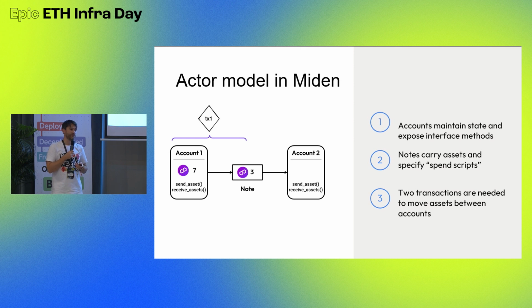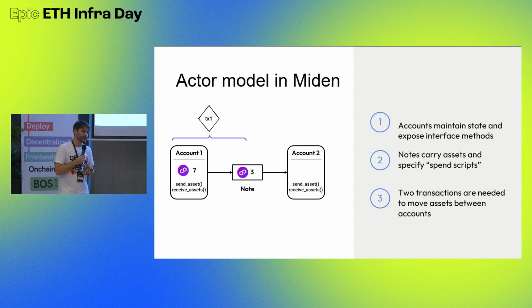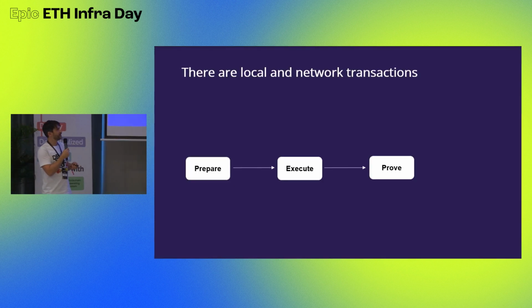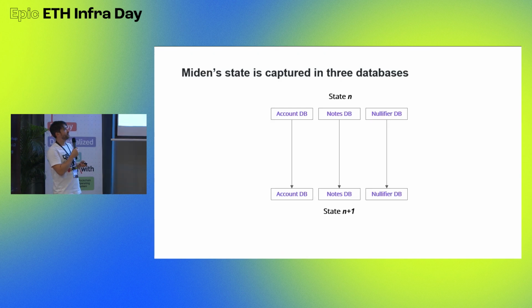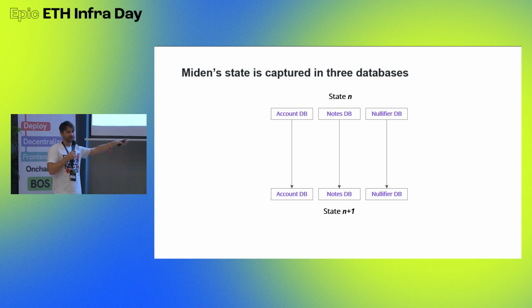Okay, but if I'm wrong, is the nullifier database still under the account 1 state? Basically, there are 3 different databases for how we capture state. There's an account database, a nodes database, which is an append-only accumulator, that's why you can do parallel stuff, and there's a nullifier database. The nullifier database is basically a key value map, or some kind of Merkle tree structure.